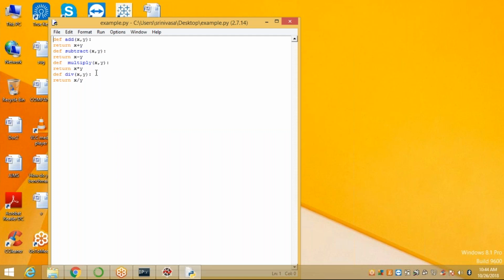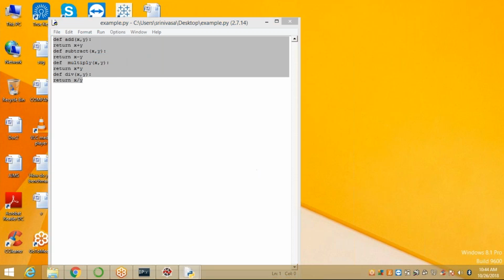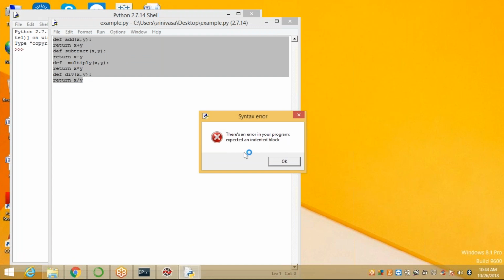But does it follow the proper way? I want to execute this. In IDLE, or the immediate mode, or the command prompt, you just press Enter. But in script mode, you click on Run and then Run Module, or press F5. I got an error here. There is an error in our program: expected an indented block.